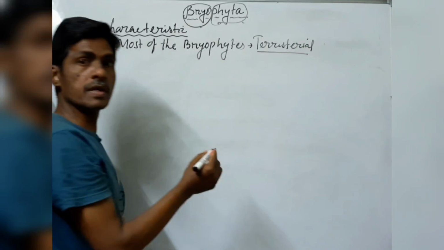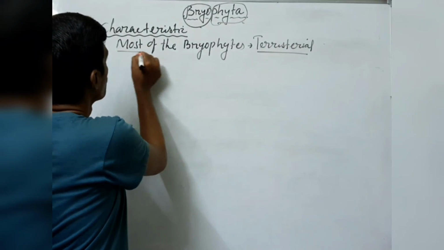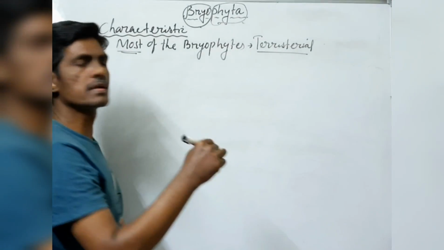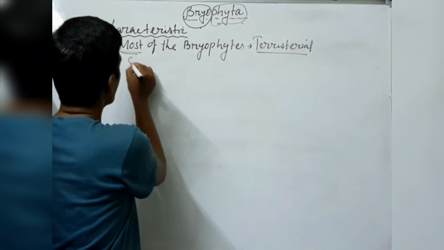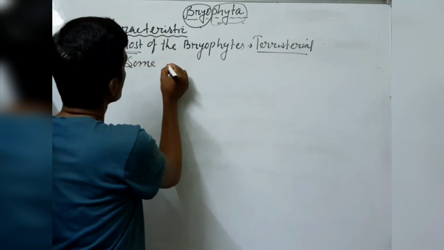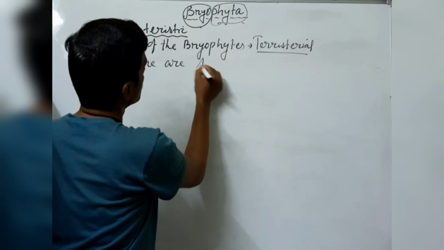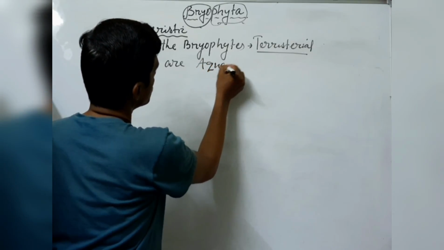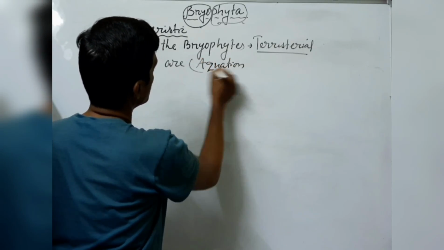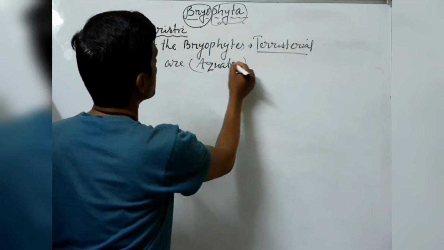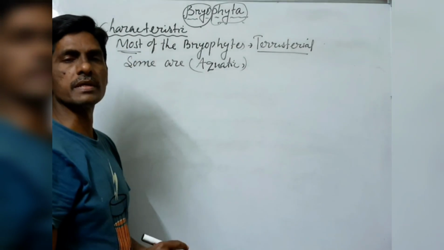Remember, they will ask this bit question. Most of the bryophytes are terrestrial, but some live in water. That's why they are called aquatic. So some bryophytes are aquatic in nature. Mostly they are terrestrial, but some are aquatic.